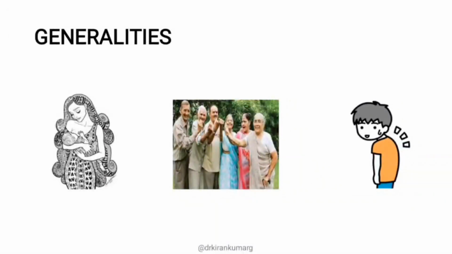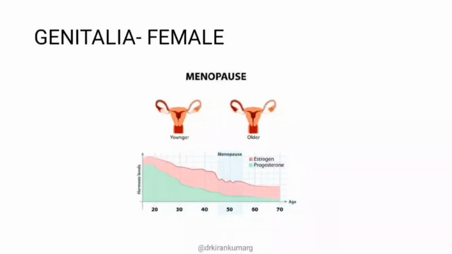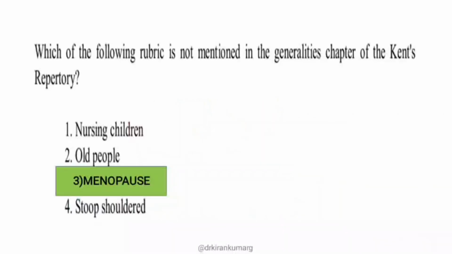You might have heard in your Materia Medica classes that the sulfur personality is lean, thin, stooped. So all these 3 rubrics are seen in generalities, whereas the menopause rubric is seen in the genitalia female chapter. So the right answer is menopause.